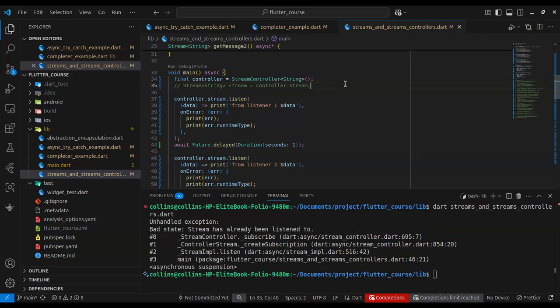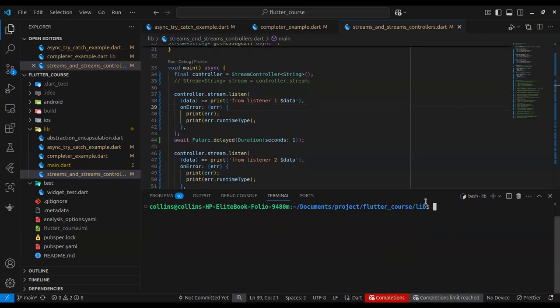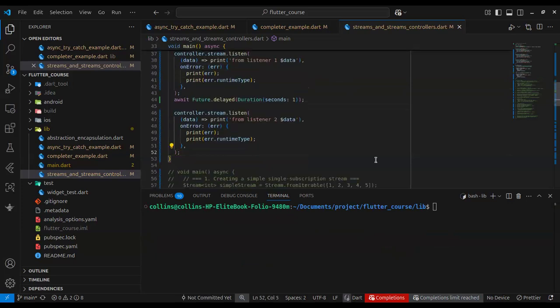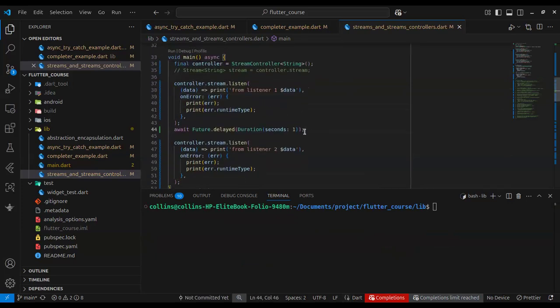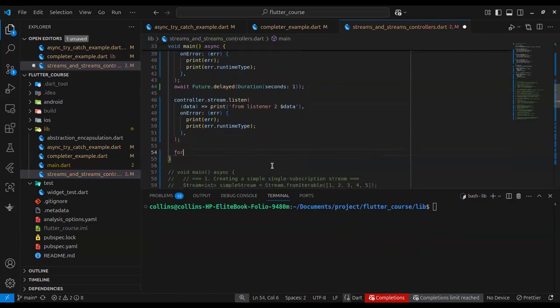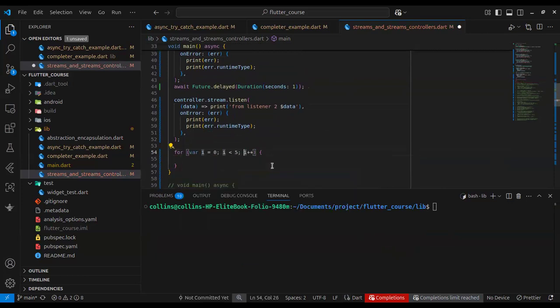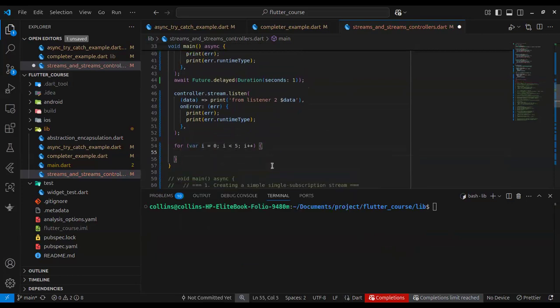So the reason why this stream didn't give us any value was because we didn't add any value to it. I was wondering why we didn't catch that. Okay, so let's add some values to it and see how it works.